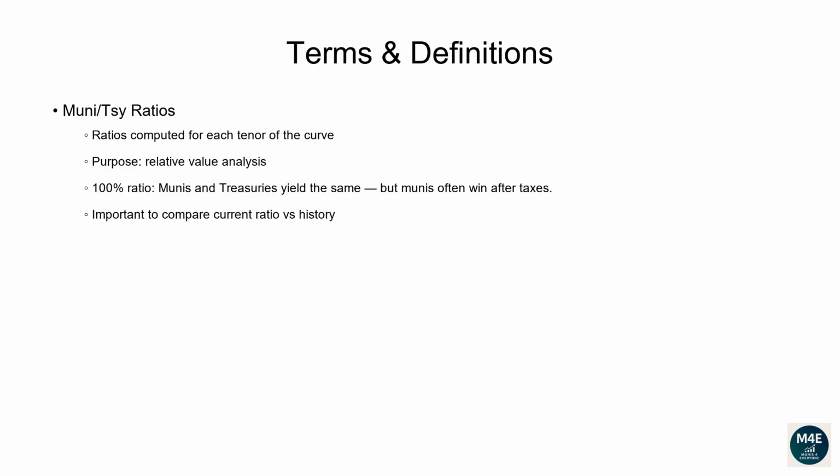In reality, we should always wonder, how does the current ratio look compared to its own history? What's the average ratio over the past year? Let's make an example. You will notice from the data that usually the 1-year ratio tends to be between 60% and 65%. Hence, if the current 1-year ratio is, for example, 70%, even if this value is less than 100%, the current value would still be quite high compared to its historical average. For this reason, one may conclude 1-year Muni bonds are currently trading cheap.